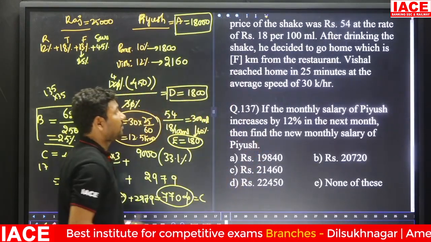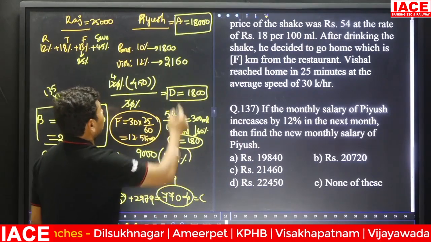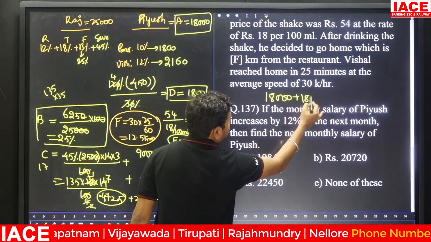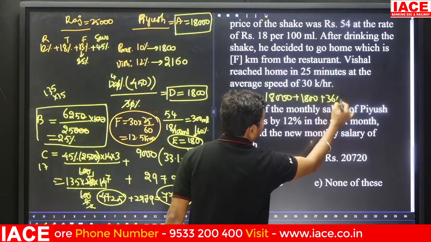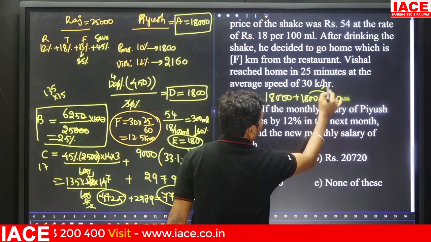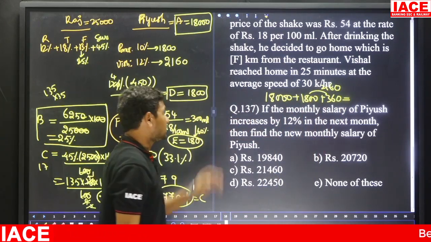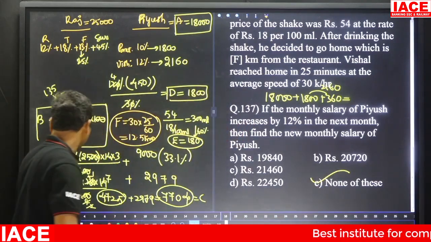If the monthly salary of Piyush increases by 12% in the next month, then find the new monthly salary. 12% is incremented. Here it is 18,000 plus 12%, which means first 10% is 1800 increase, next 2% increase is 360. It is equal to 2160 increase. 2160 will be added to make 20,160 rupees. 20,160 rupees is not available, so the answer is none of these.